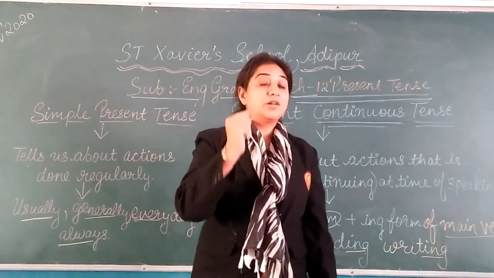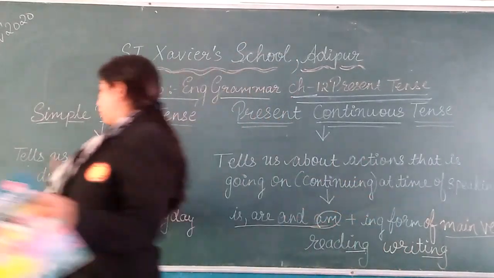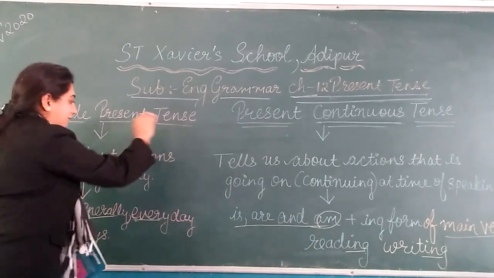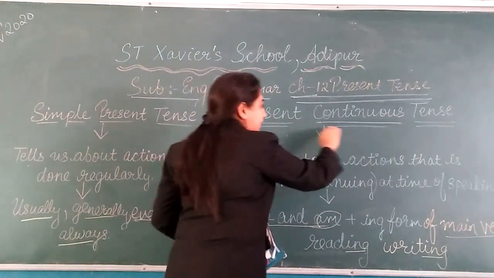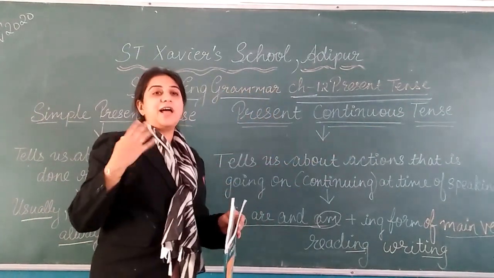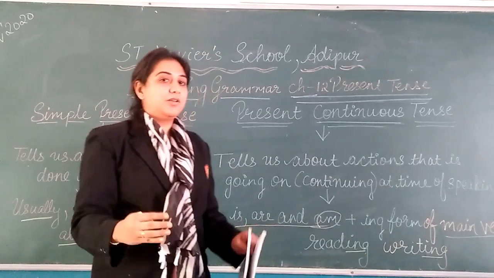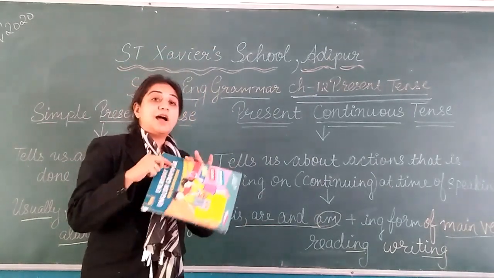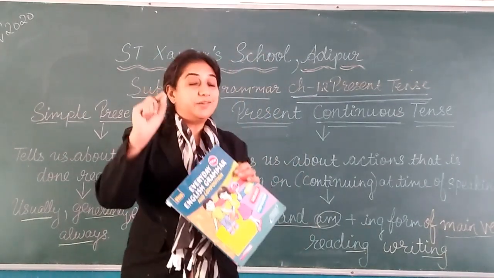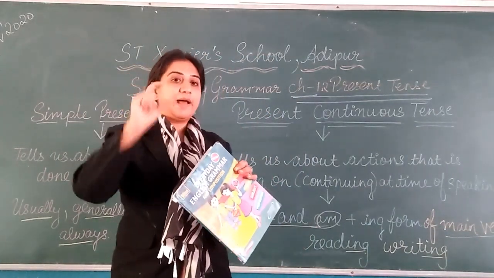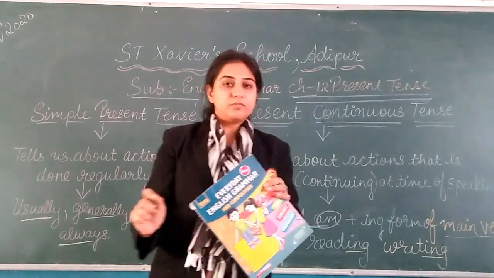I hope students you are clear with the example with both the bifurcation. Again just go through. Simple present tense means the actions which are done regularly. Present continuous tense means the action which is going on continuously, which is still in action. I hope you are clear with this. Now we are going to start with our textual portion. We will read once again whatever the brackets are given and then do the activity portion.